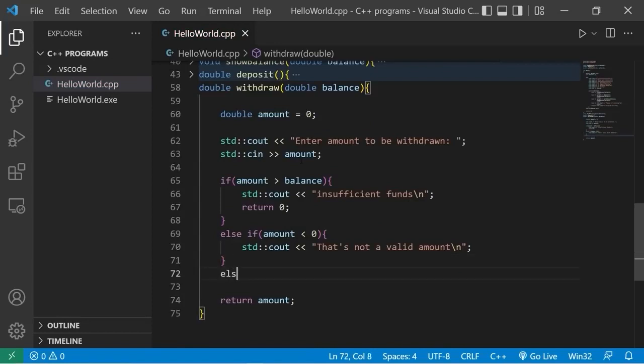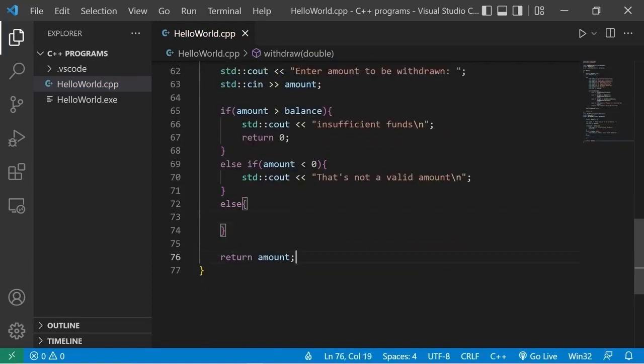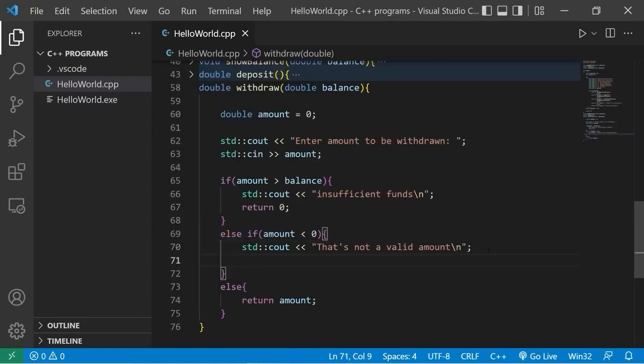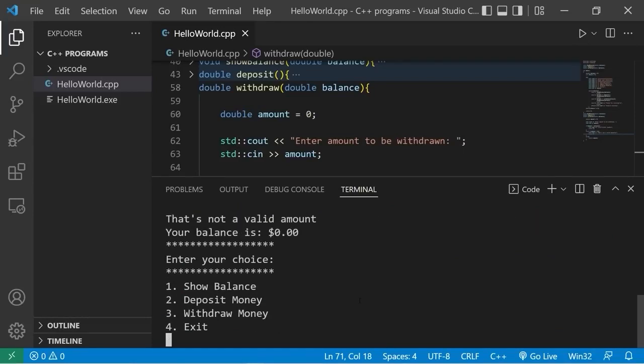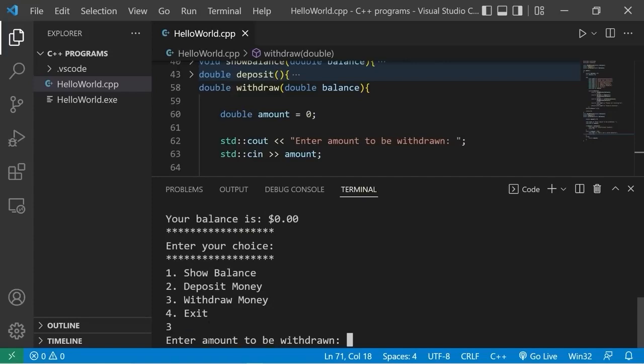Now, else, we will return the amount to be withdrawn. Then within the else if statement, we'll need to return 0. There. Okay, let's withdraw money. Enter amount to be withdrawn, negative $1,000. That's not a valid amount. That's good.